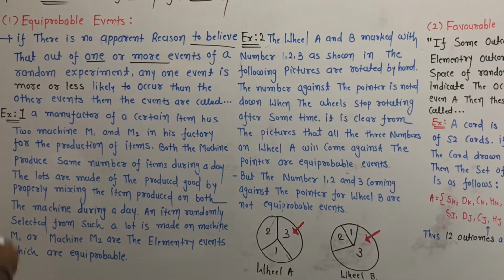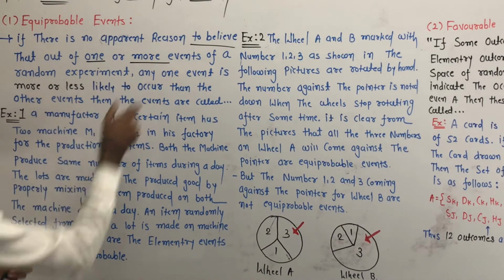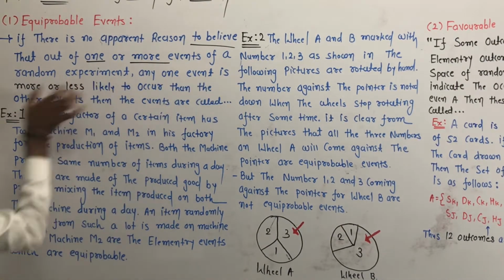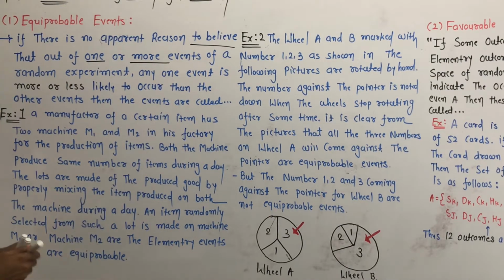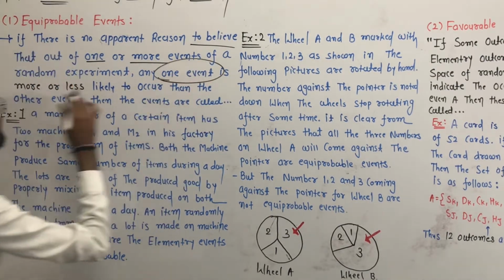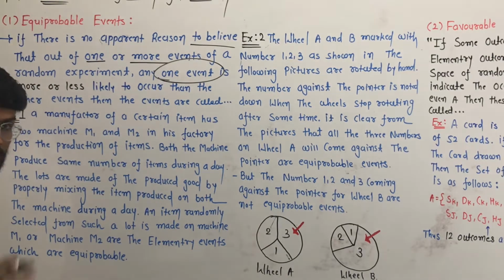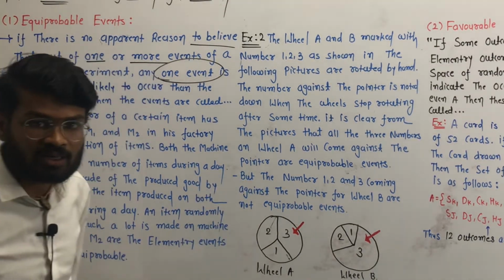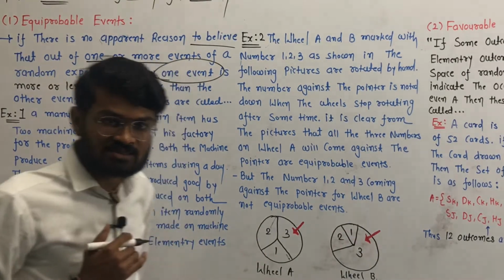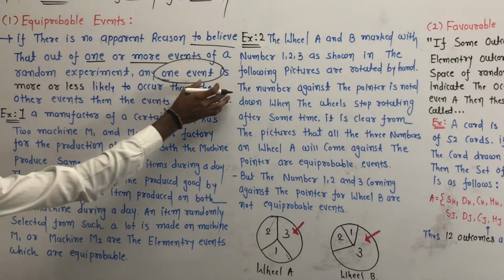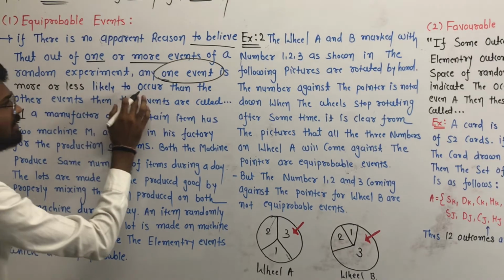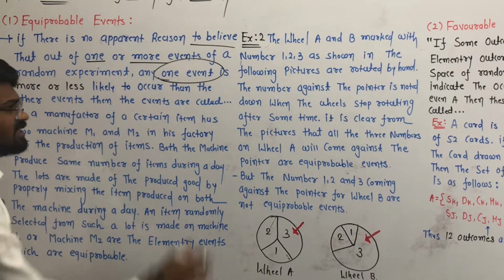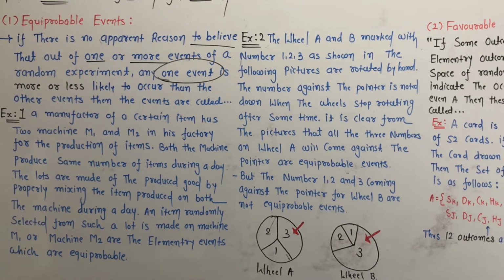So if there is no apparent reason to believe that, out of one or more events of a random experiment, any one event is more or less likely, then from this example we can see that the number of boys will be more and the number of girls will be less. If any one event is more or less likely to occur than the other events, then the events are not equiprobable; if none is, they are called equiprobable events.